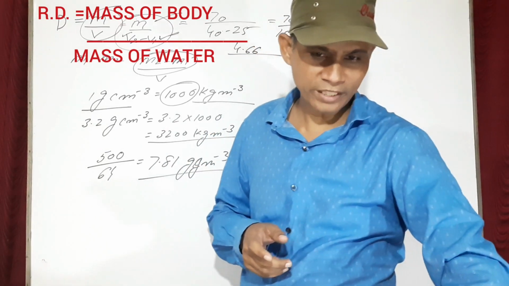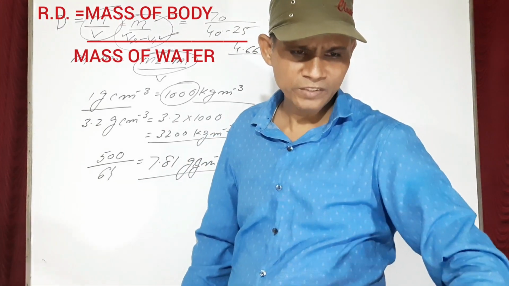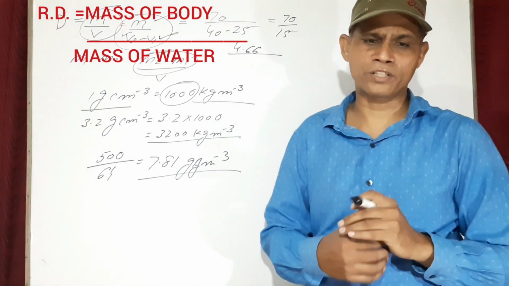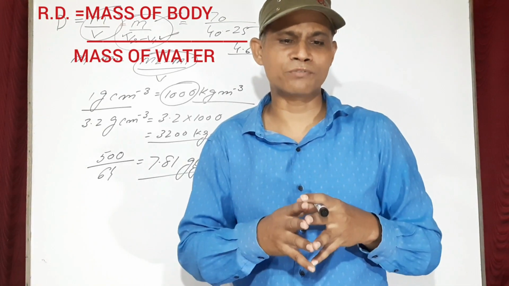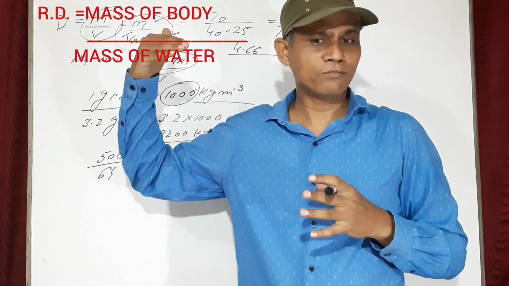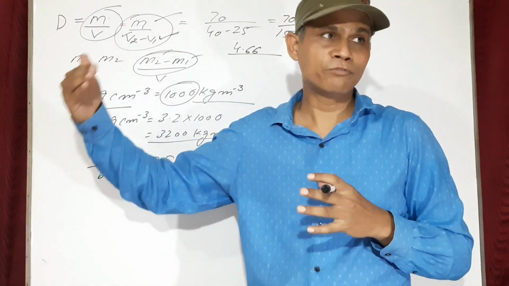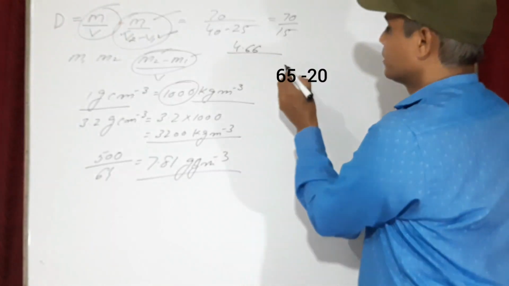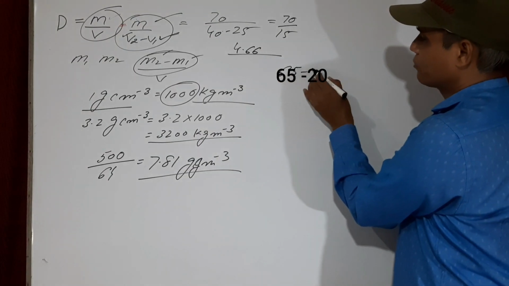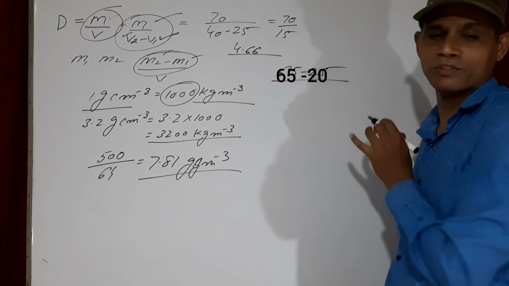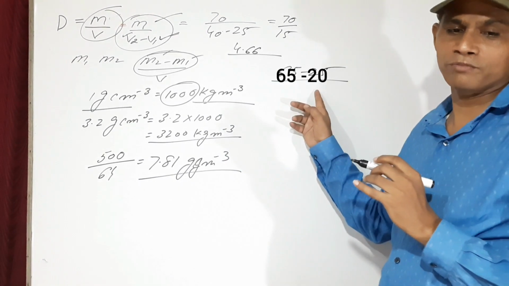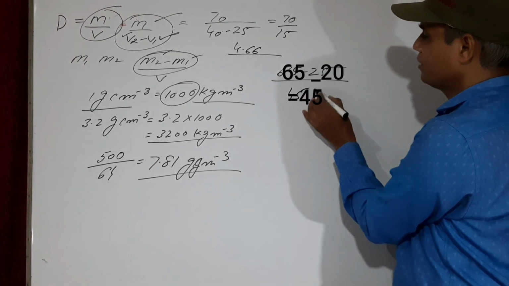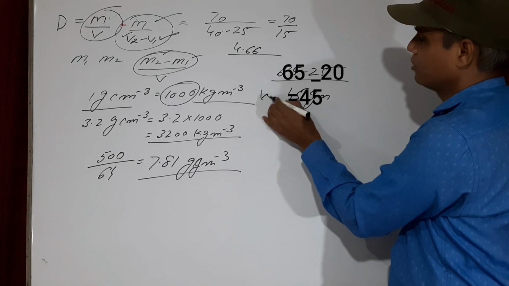Now first of all, the mass of the water we will calculate. What is the mass of the water? You have the empty mass, and the filled mass. Empty mass is 20 and filled mass is 65. Therefore 65 minus 20, this is the mass of the water. So that means 45 gram is the mass of the water.